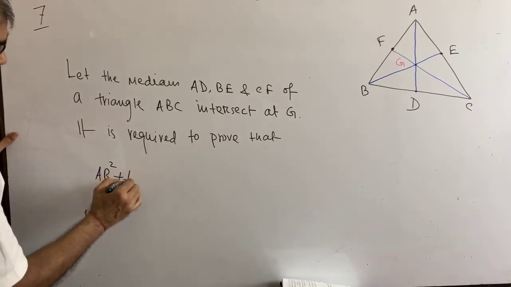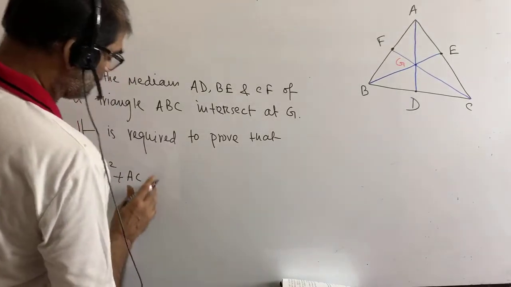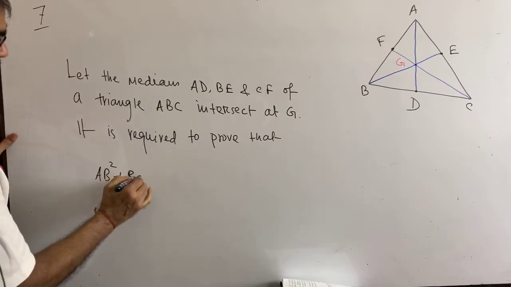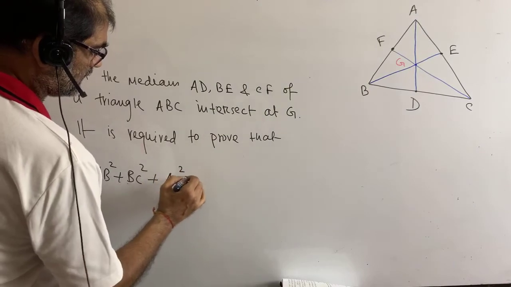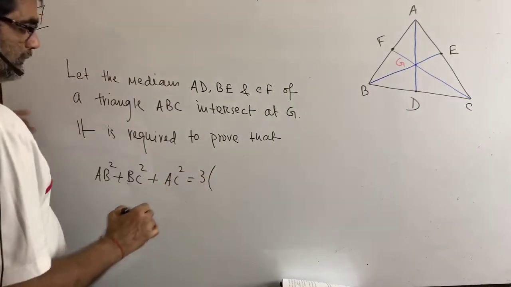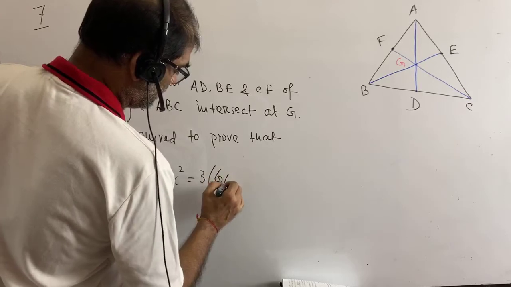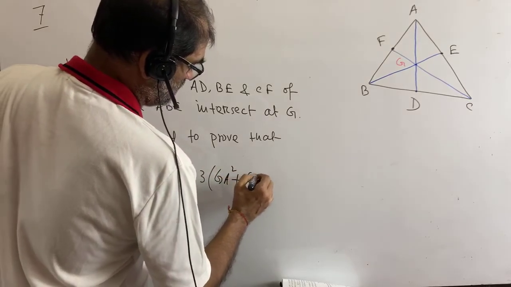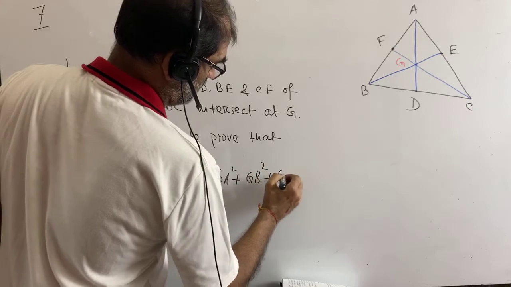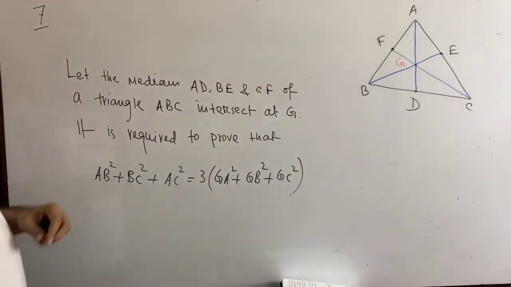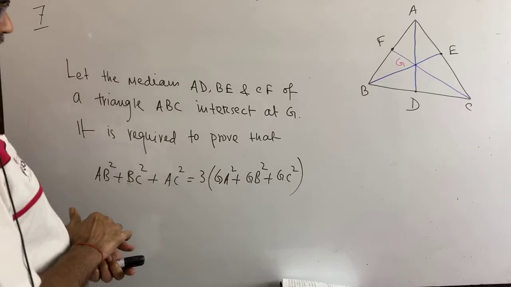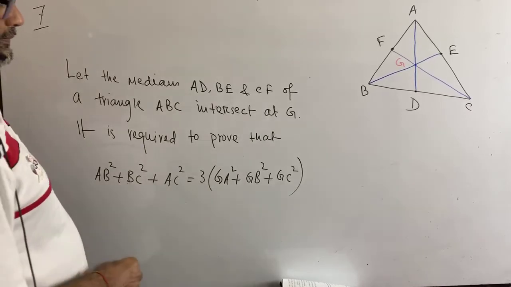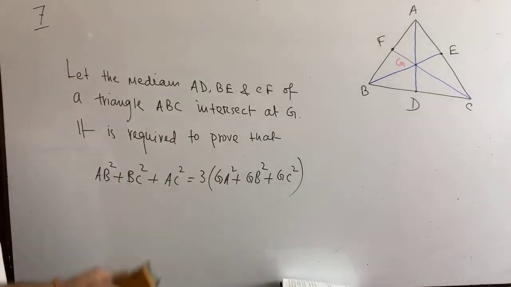AB square plus BC square plus AC square is equal to 3 into ZA square plus ZB square plus ZC square. We have to prove this. Very easy and simple, but it is the most important. I think you have copied it.